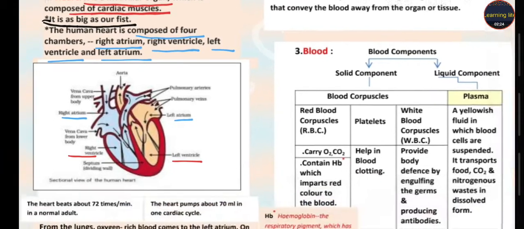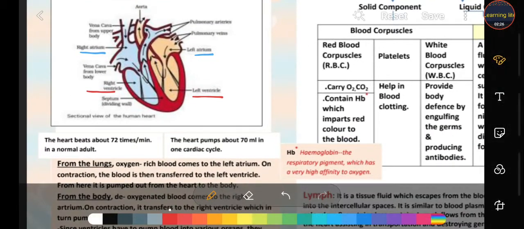Okay students, this is the structure. Firstly, we discuss that structure. Students, it is your fact file. The heart beats about 72 times per minute. It means in a normal adult, the heart beating rate is 72 times in a minute. And the heart pumps 70 ml of blood in one cardiac cycle.